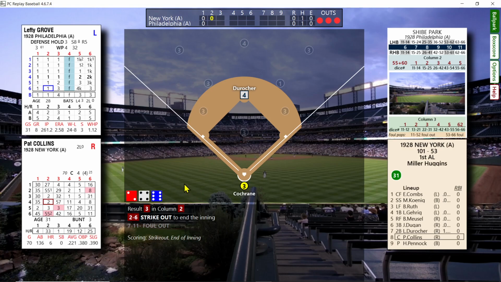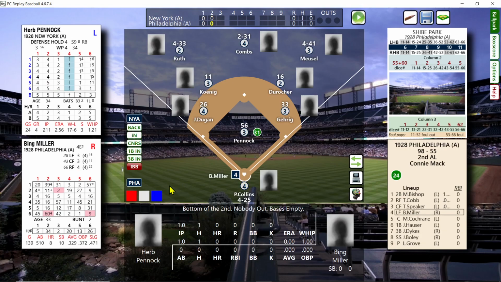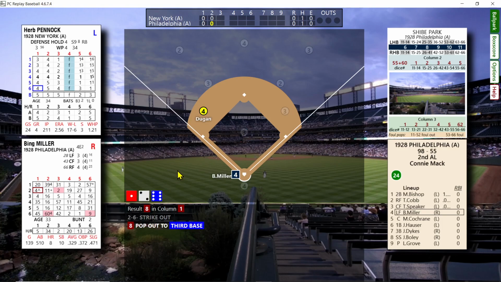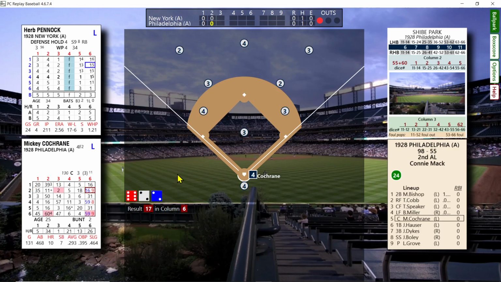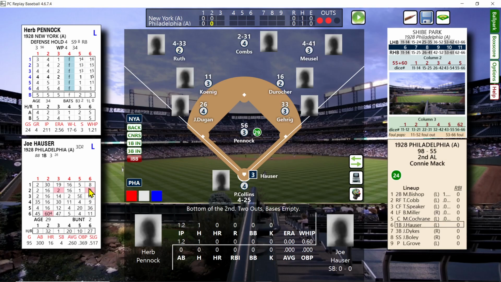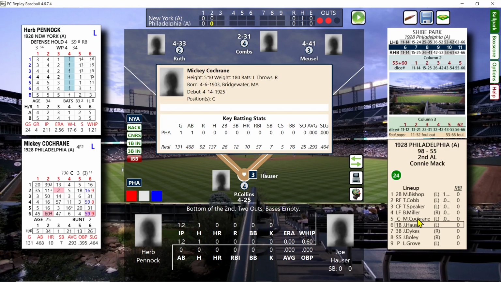So we're quickly into the third inning, bottom of the second inning, and Bing Miller will bat, and that's a pop out. Pop to third, 1 out. Bottom 2, Mickey Cochrane will bat, and against the lefty, that's a 16, and plus the 1 from the pitcher is a 17 and a deep fly. That was a split. It would have been a 9 against the right-hander. If you look at Cochrane's card, it was split 16-9, so against a righty it would have been a 9, and that would have actually ended up being a base hit.